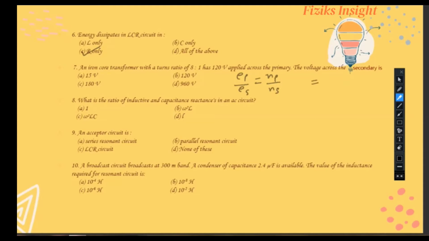Now substituting the values of EP, NP and NS, that is 120 upon ES is equal to 8 upon 1. So after simplifying, we have obtained ES to be 15 volt. So the correct option is A part.